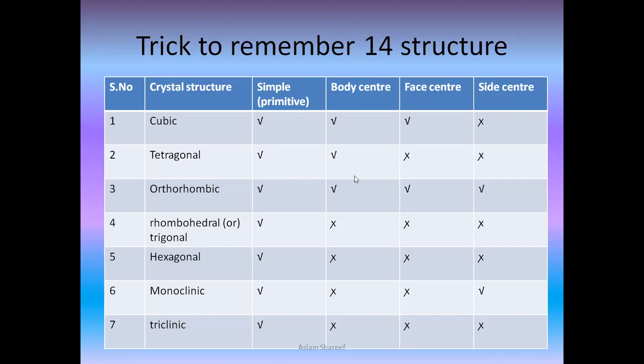Now let's give a count. How many structures did we get from the seven? 1, 2, 3, 4, 5, 6, 7, 8, 9, 10, 11, 12, 13, 14. So these are the 14 shapes we have found.